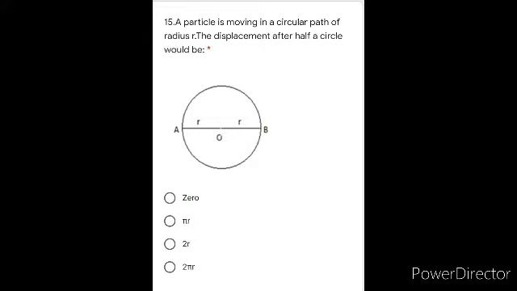Next is question number 15. A particle is moving in a circular path with radius r. The displacement after half the circle. Displacement is the shortest path. You started from A. Half circle is completed till B. Fine. The shortest path from A to B is a straight line which passes through O. Radius is R. So R plus R. Your answer is going to be 2R. That is option C.